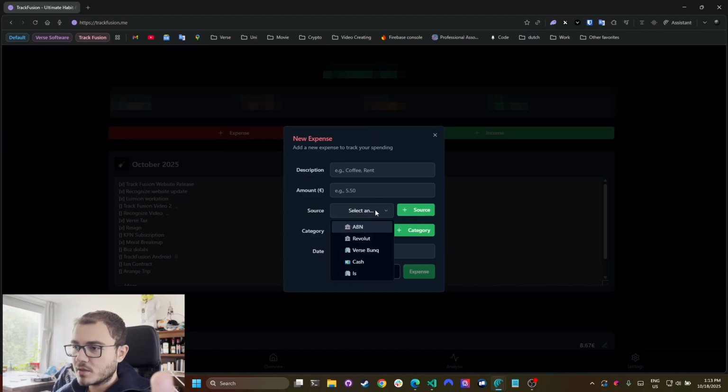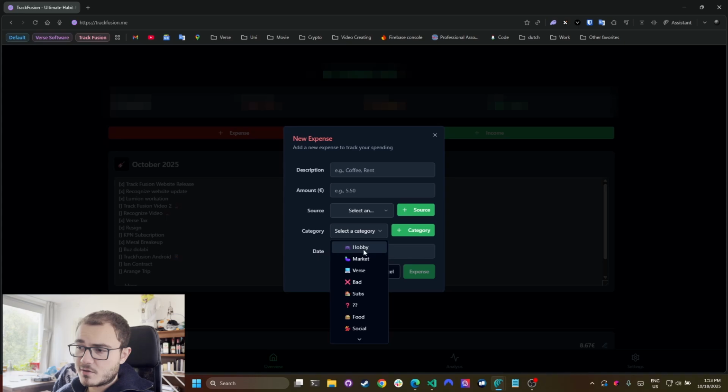Just do this. You can set a source, so which bank you used. This helps me because this is my business, and whenever I want to see how much money I spent in the business, because of quarterly taxes, that's where the quarterly analysis comes in. I'll show. It's just easy.